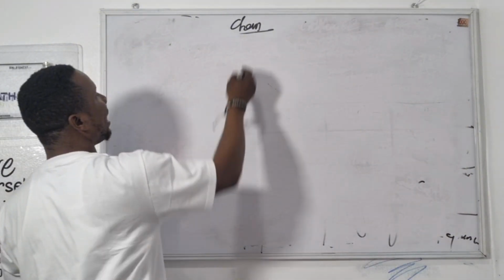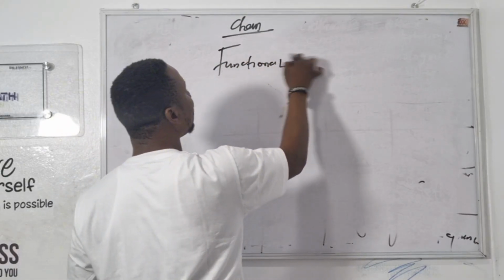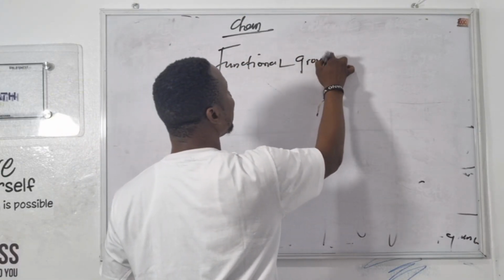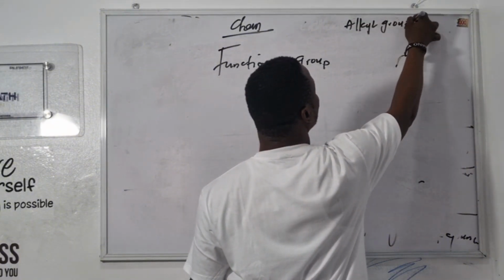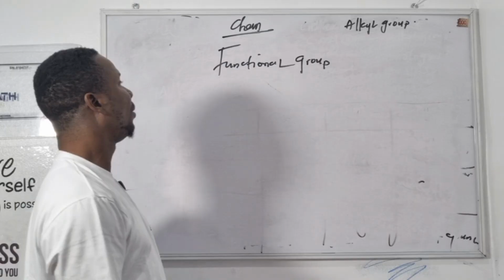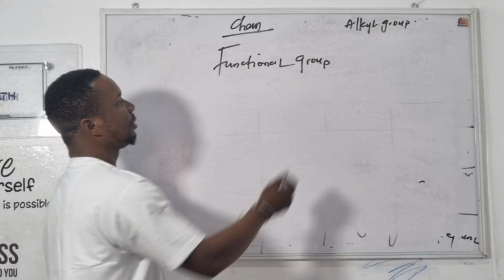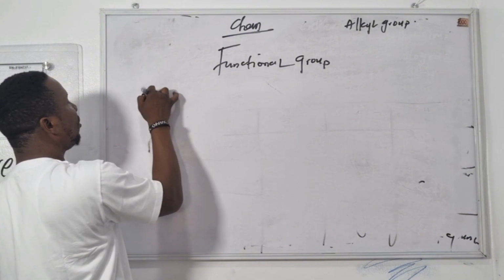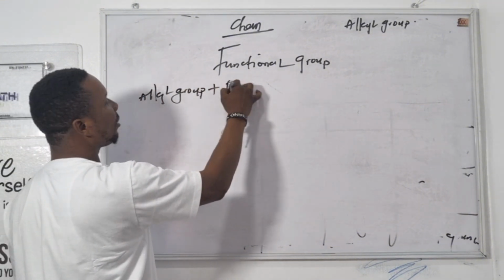Now, let's move to the functional group. You know, the topic is the alkyl group and the functional group. Without a functional group, the alkyl group cannot exist. Without the alkyl group, the functional group cannot exist. So they are together. If you have an alkyl group, it must bind with the functional group.